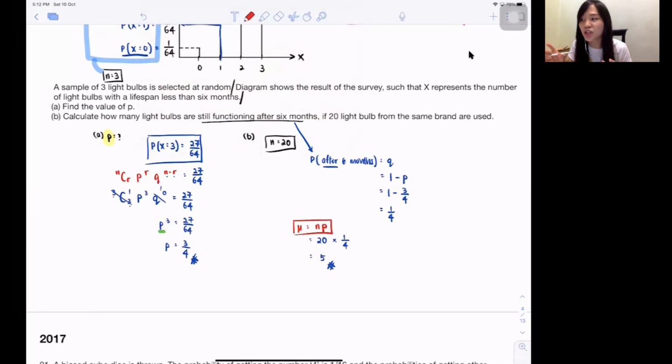So mean is talking about, on average, how many people succeed. So whenever they ask you how many people succeed, you must know the total number of people and the probability of success, then you will find out how many people succeed. That's the concept of it.